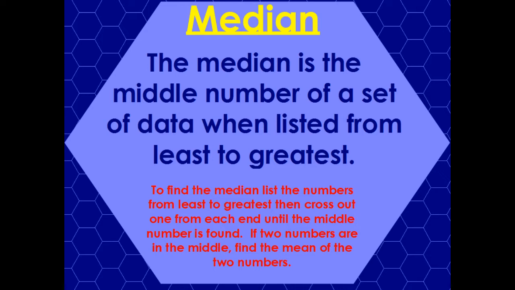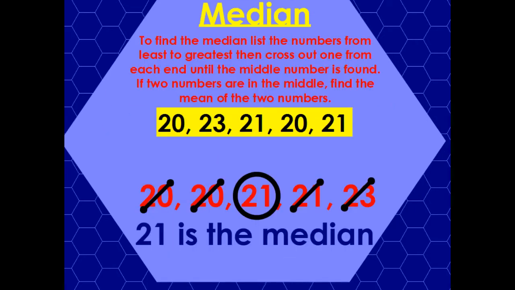Sometimes you're going to have to cross a whole bunch of numbers out as you go. But you find the middle, and sometimes you need to average the middle, and we'll get to that later. So here's a data set, again, that same thing. I listed them: 20, 20, 21, 21, 21, 23, and you just cross out the top one and the lowest one, and the next one and the next one, and then see what's in the middle. So 21 is the median in this case.